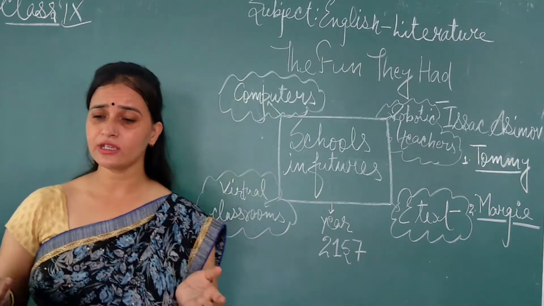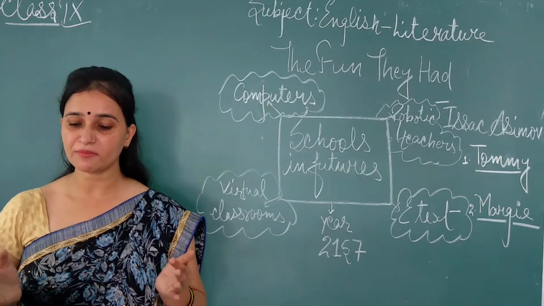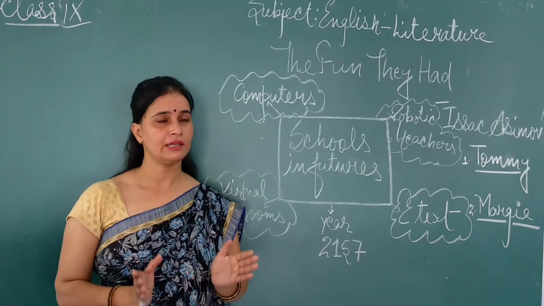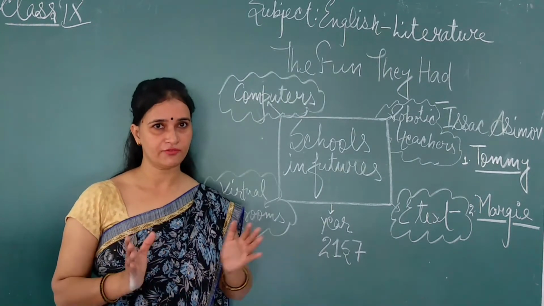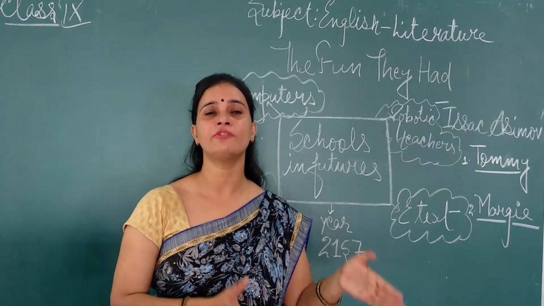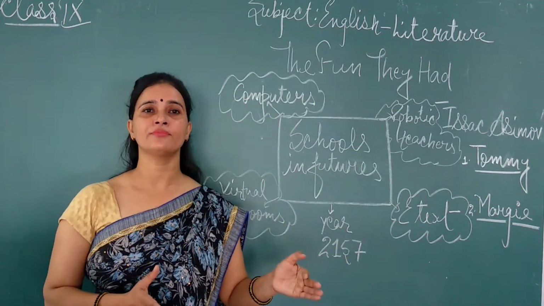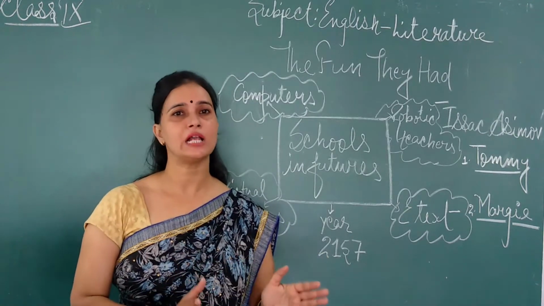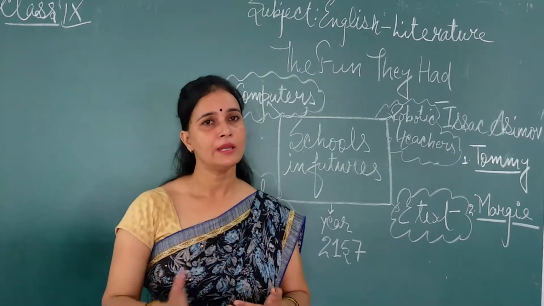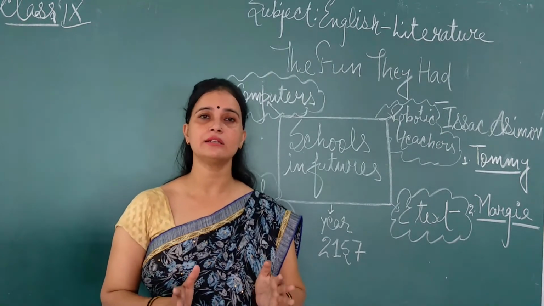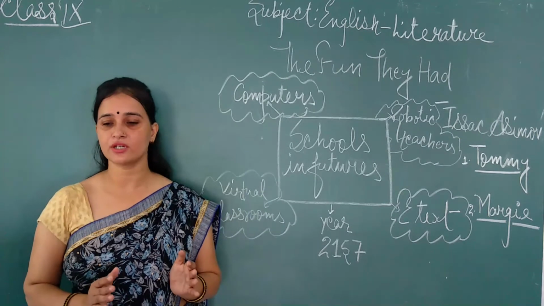So student, in this chapter Margie wrote about Tommy finding a new book. The first thing is that Tommy found a new book. Where did he find it? He found the new book in the attic of his house. Then he showed that book to Margie. And what was the age of Margie? Margie was an 11 year old girl.